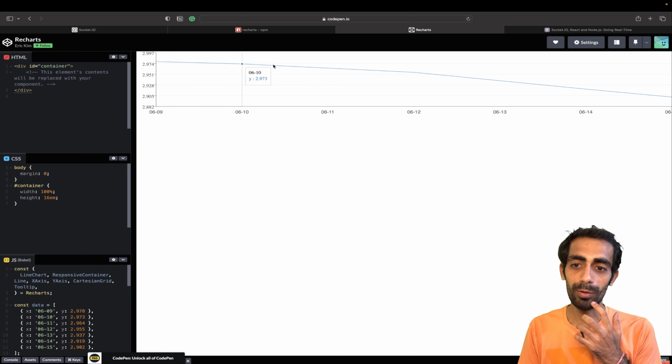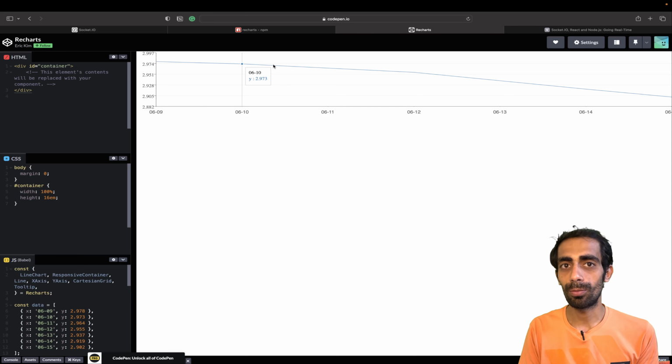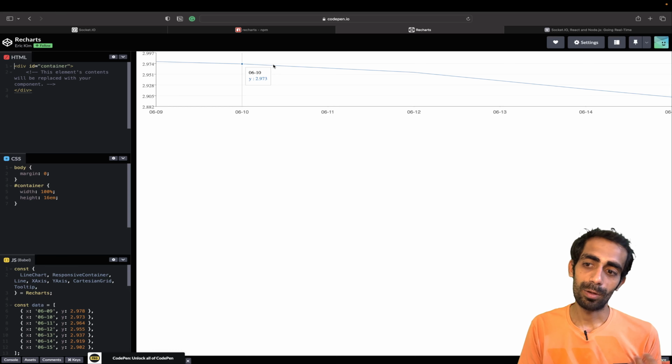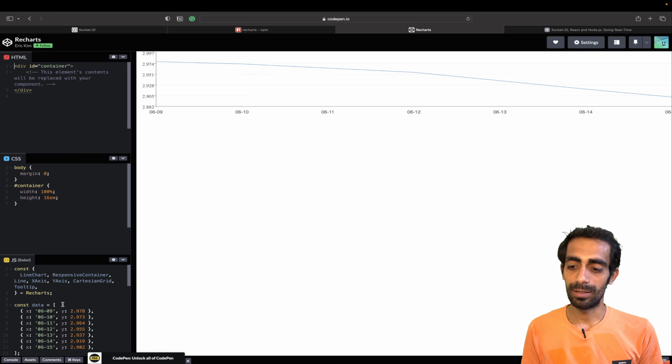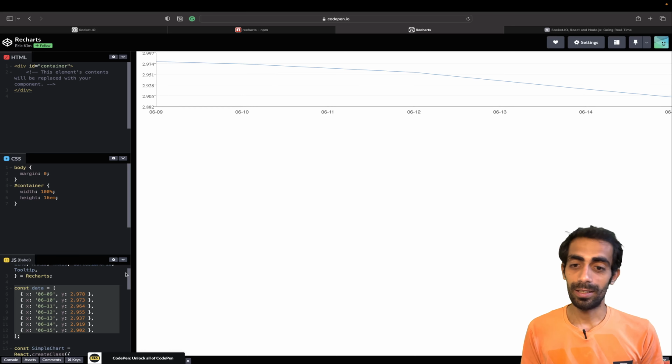But what we are creating is the real life implementation, like Bitcoin change or stock market change, where the graph is changing continuously. So that's going to re-render every time. The component will re-render on the client side, and from the server side we will continuously send this kind of data after every interval. So that's the plan, and let's see how it goes.